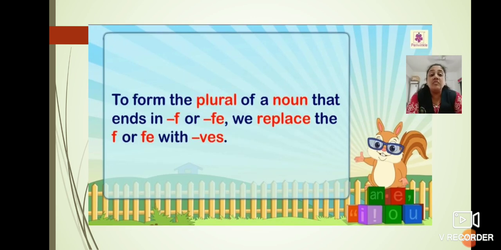Then, to form the plural of a noun that ends in F or FE, we replace the F or FE with VES. Suppose the words which are ending with F or FE, that time we have to cut that F and FE and in place of that we have to write VES. Okay.